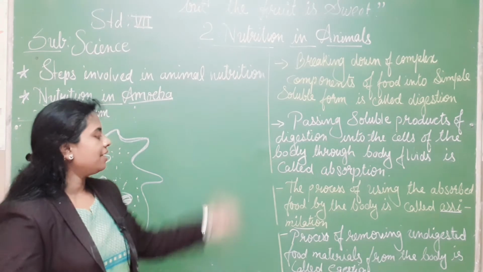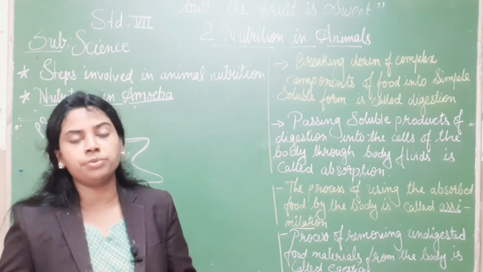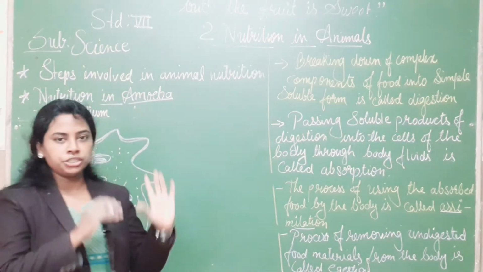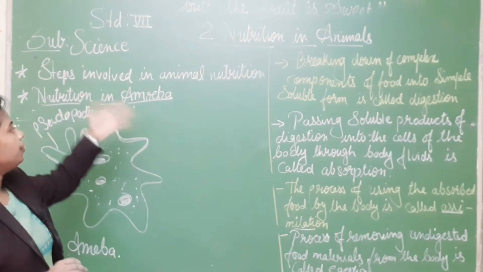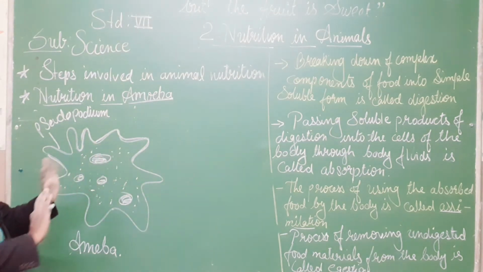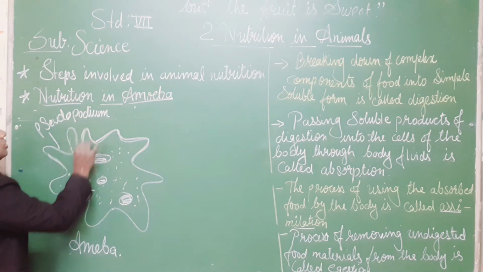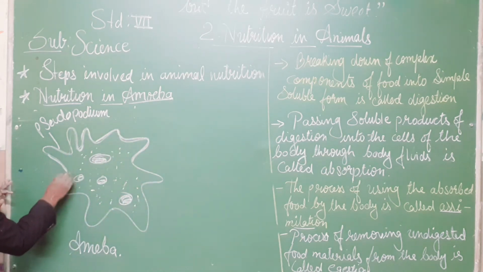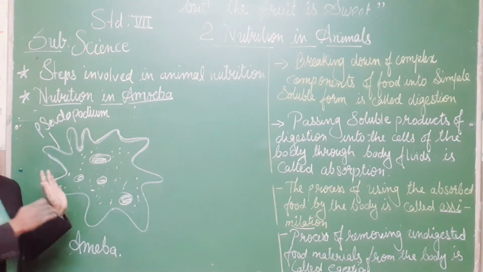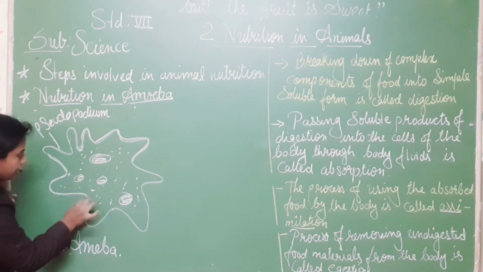Okay students, as we have seen the definitions, how the process happened, and the names given for the different processes, now nutrition in amoeba. Amoeba is a small organism floating on water, and its figure is shapeless. It does not have any definite shape. This is the structure of amoeba as I saw it in my school time, and it is mentioned likewise in your textbook. So amoeba does not have any shape.